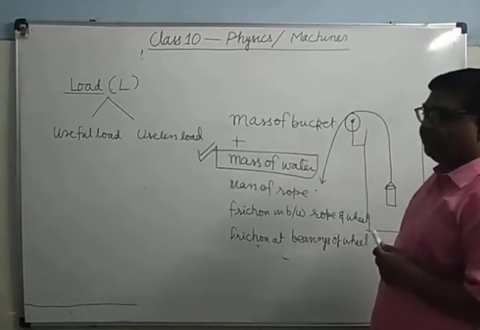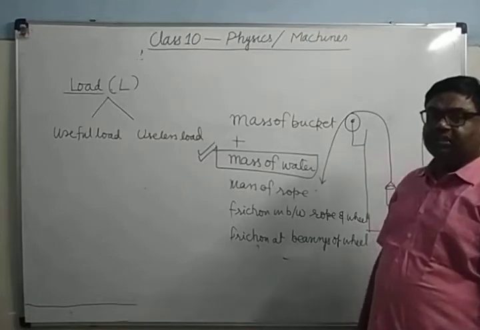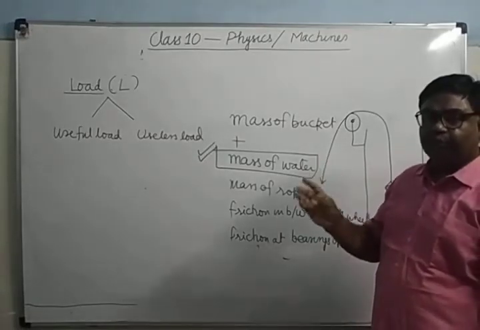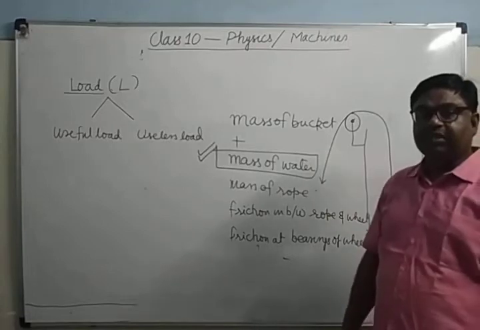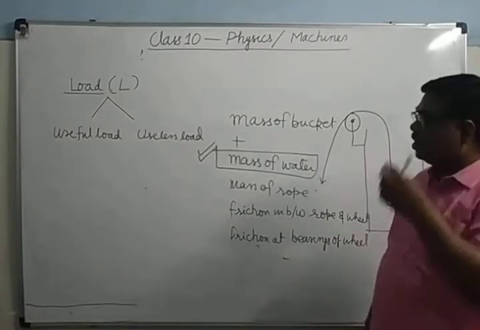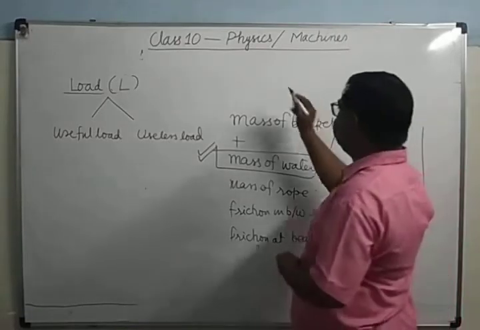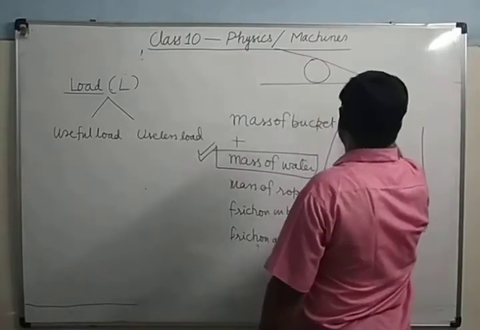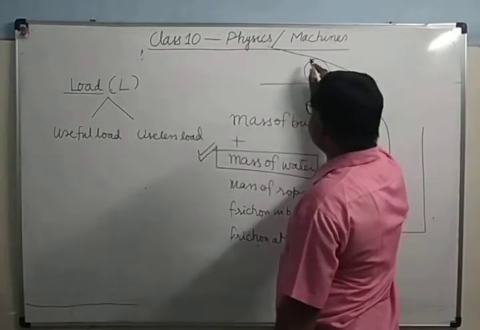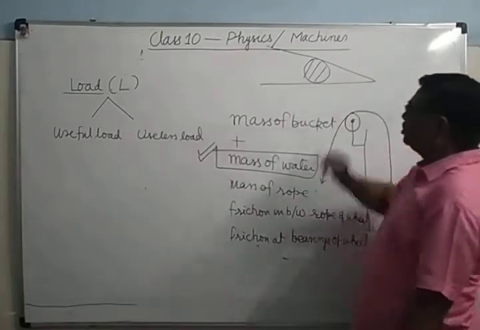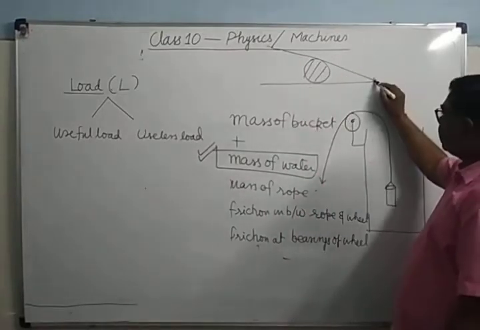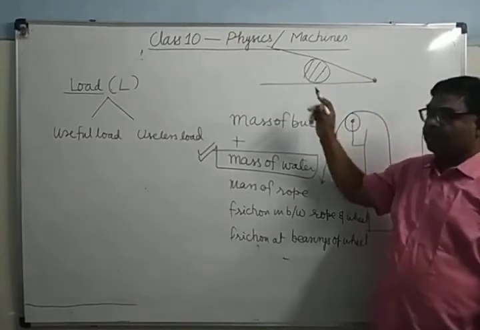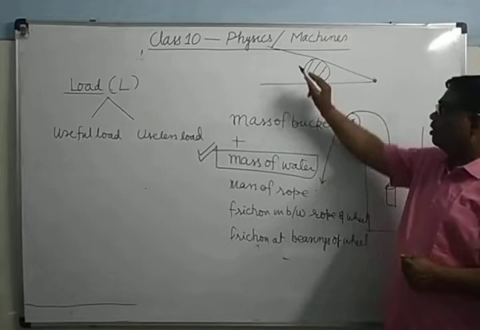Useless load arises due to undesirable loads: friction, weight of the movable parts of machinery. For example, in the case of a nutcracker, the useful load is its strength. But there will be some friction, and some force will be required in order to move these parts.